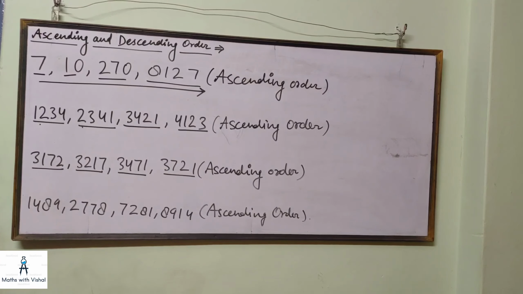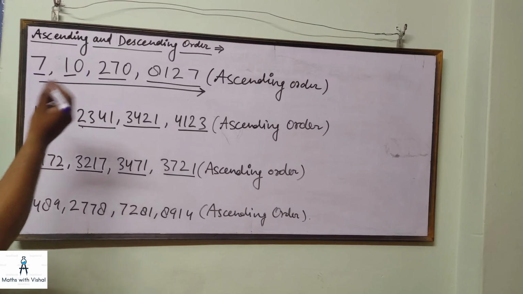Then what is descending order? Yes, you have guessed right. Descending order is just the opposite of ascending order. If you write the greatest first and the lowest last, that series of numbers will be in descending order.